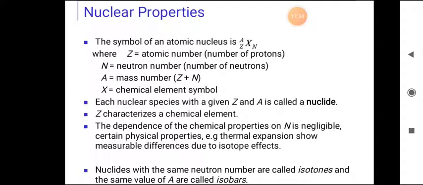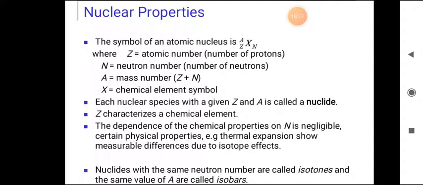Capital N is the neutron number, that means the number of neutrons present in the nucleus. Capital A is the total number of protons and neutrons, indicated as the mass number. X means the chemical element symbol; any chemical element we can represent with X. Each nuclear species with a given Z and A is called a nuclide.